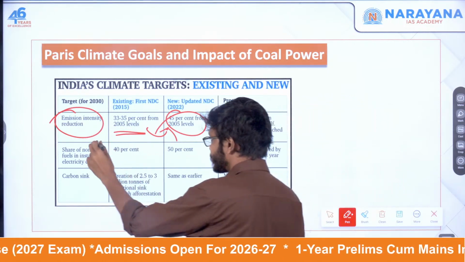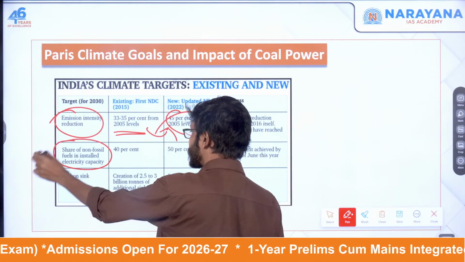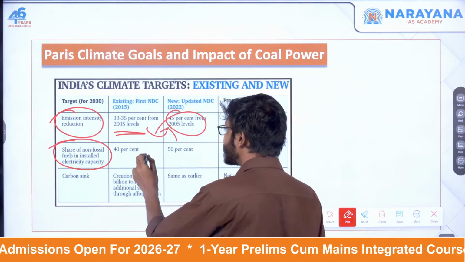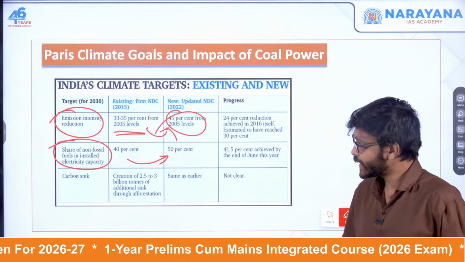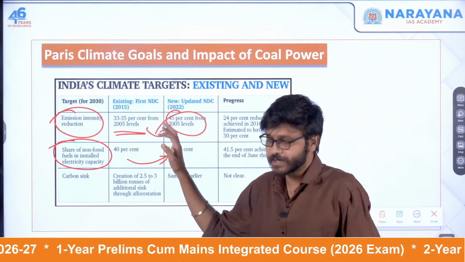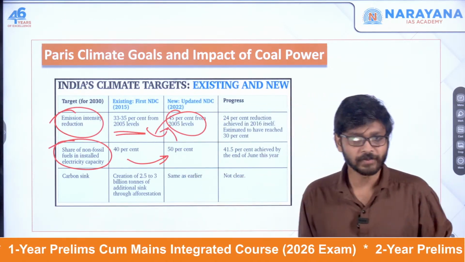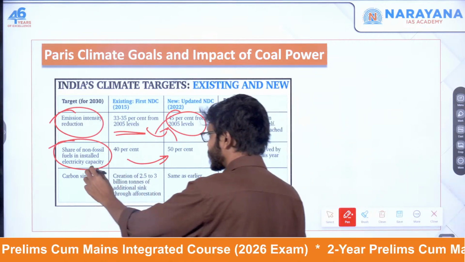Another one: the share of non-fossil fuels in installed energy capacity will be increased from 40% to 50%. Here also we have already crossed 40%, and now we have upgraded to 50%. Another one is related to the carbon sink.